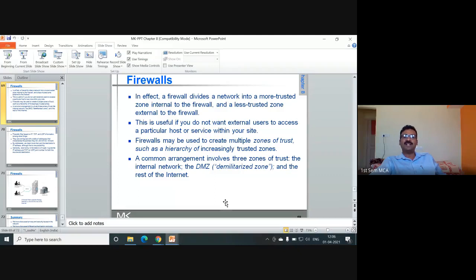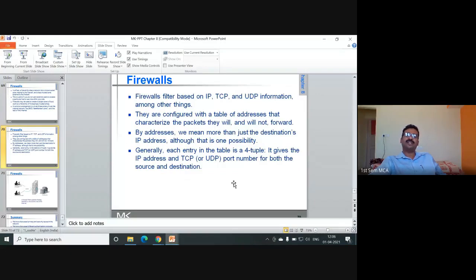A common arrangement involves three zones of trust: the internal network, the DMZ, demilitarized zone, and the rest of the internet. Firewalls filter based on IP, TCP, and UDP information, among other things. That means it can filter IP packets, TCP packets, or UDP packets. It can identify and it can do the actions.